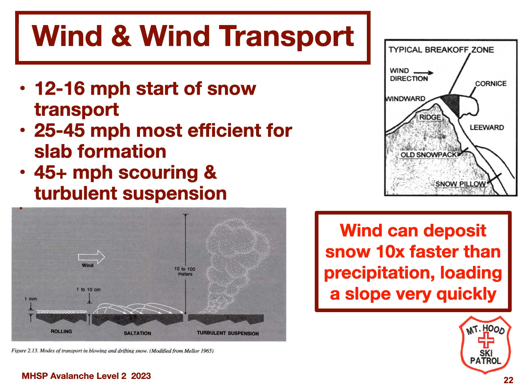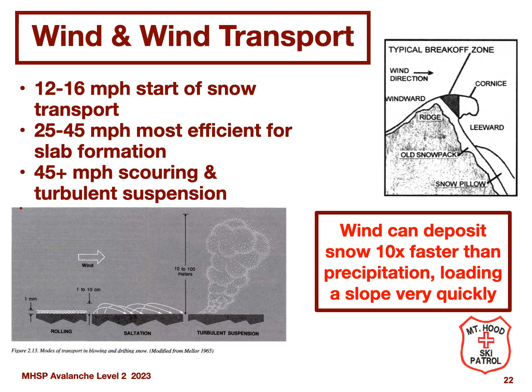Snow transport starts when the wind reaches about 10 miles an hour, and optimal transport is between 25 to 45 miles an hour. There are several terms used in snow science to describe this wind transport. Rolling occurs in light winds and is the creep-like motion of dry snow particles. Typically, the transport layer is 1 millimeter thick or less.